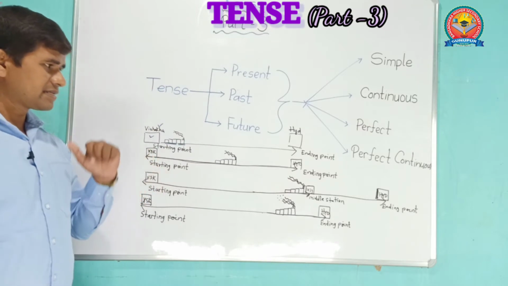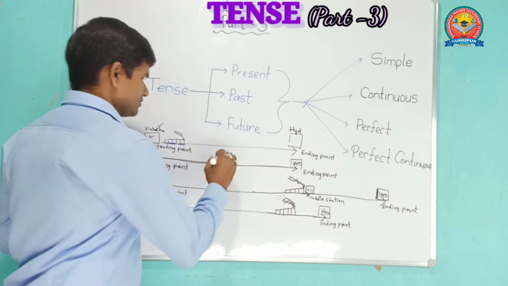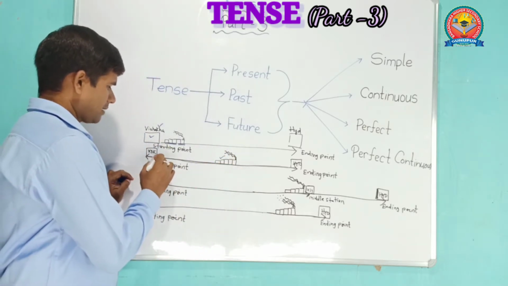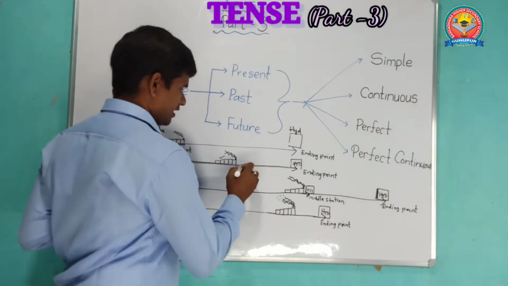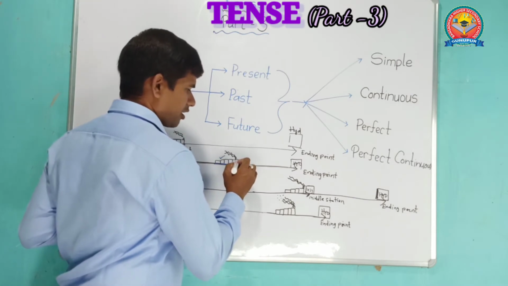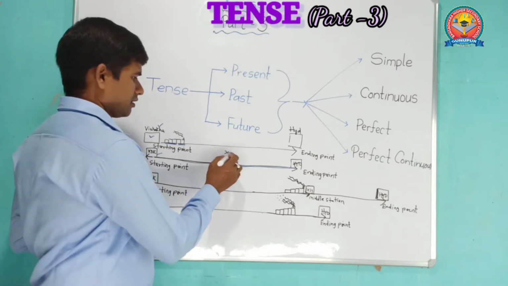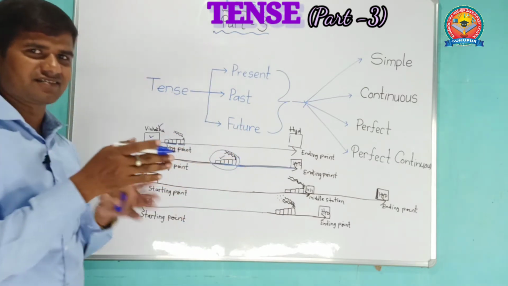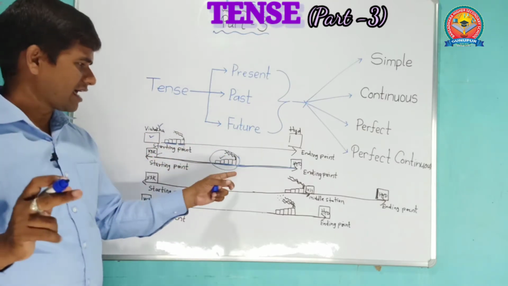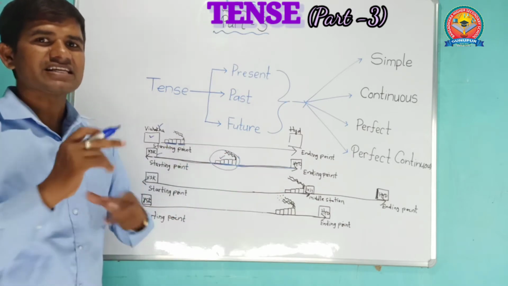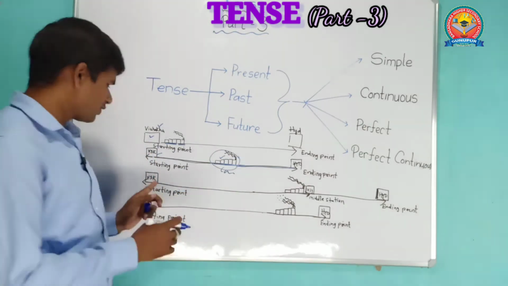Then my next example, Visakhapatnam to Hyderabad. See, look here, the train is there in the middle point. It means it has already left the Visakhapatnam station and it's going on. Yes, it is there in the middle and it is going on. It will reach Hyderabad later. It means here the moving action is going on, continuous. Yes, in progress. So far it has not reached its destination, it's going on. Okay, so it's a continuous. Clear? Then we'll go through the third example.